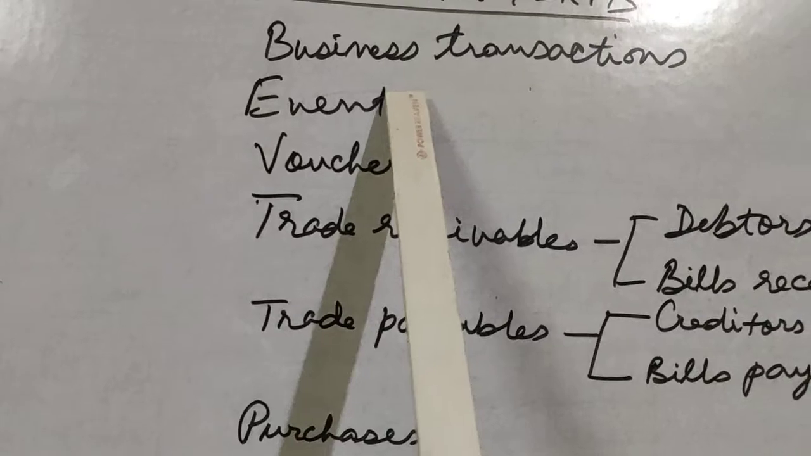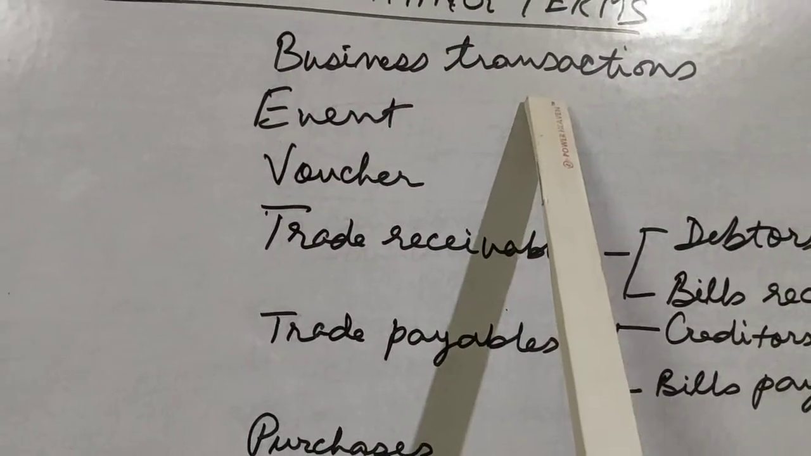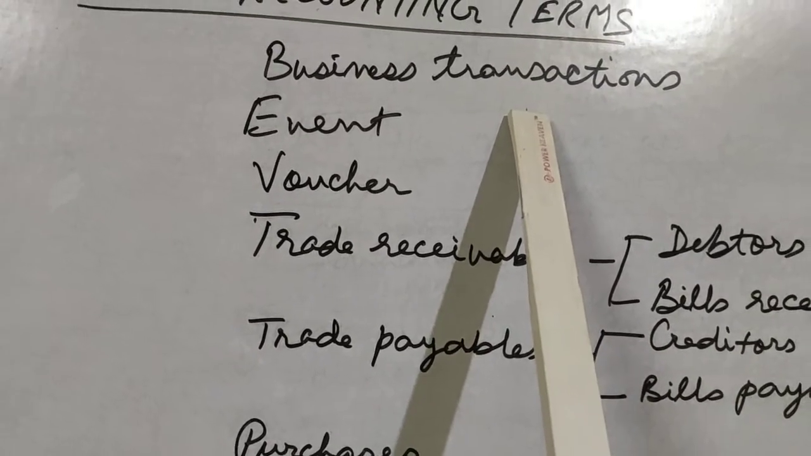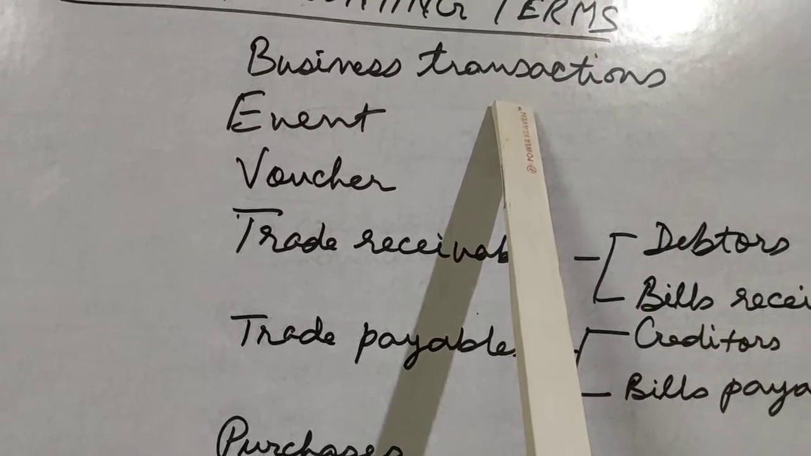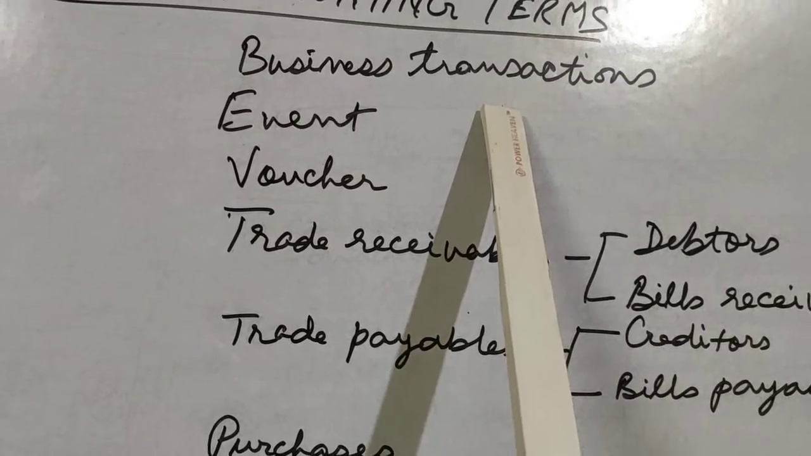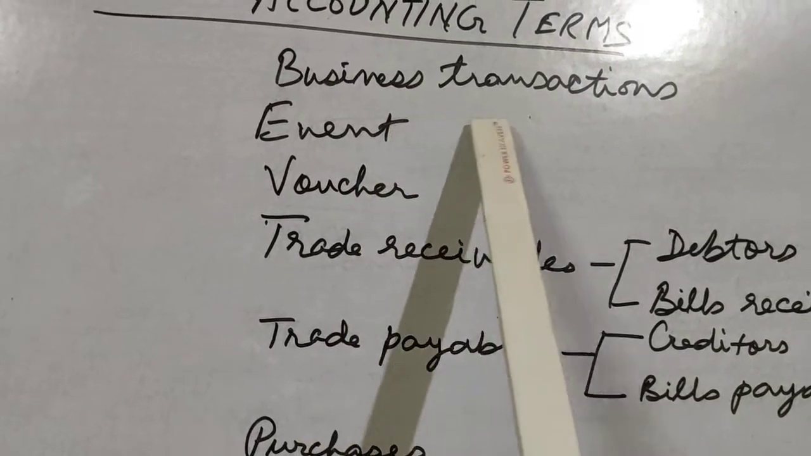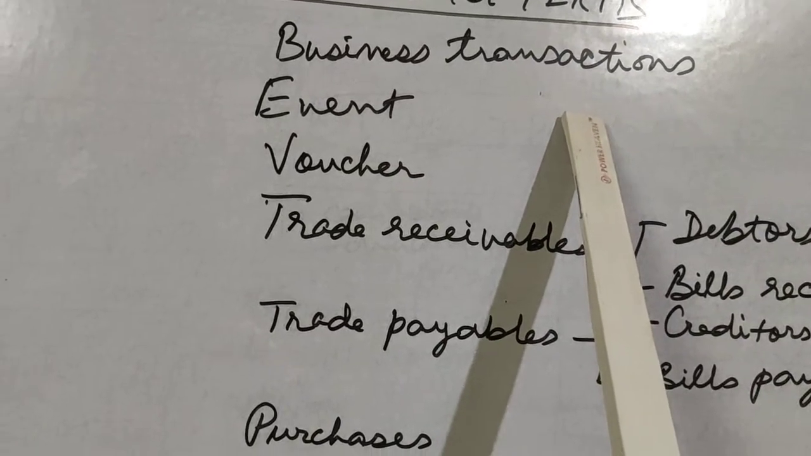Similarly, for example, the air we breathe is not a business transaction because we are not paying for it. But if we buy an oxygen cylinder and we are paying for it to breathe, that will be a business transaction. So a business transaction is any event or any transaction to which a monetary value can be attached.